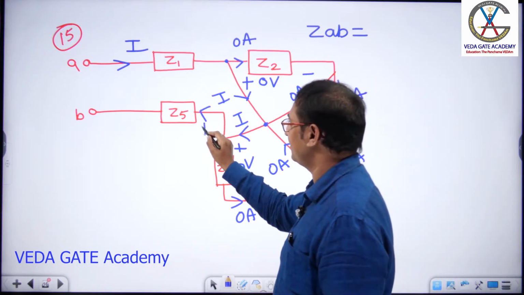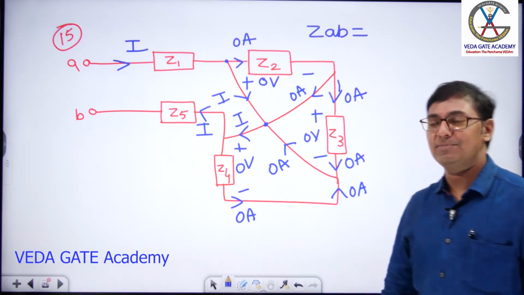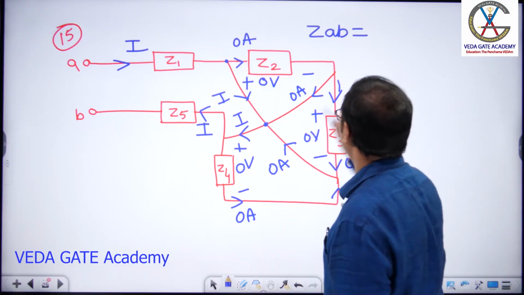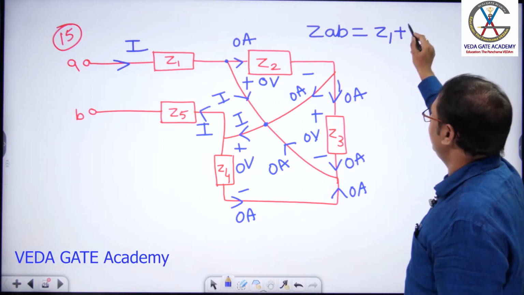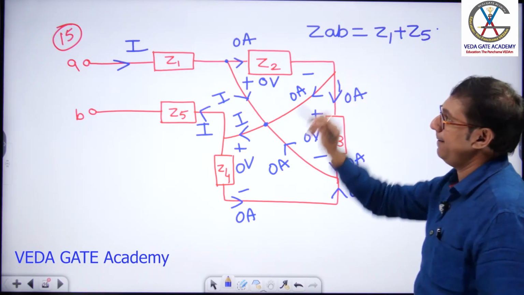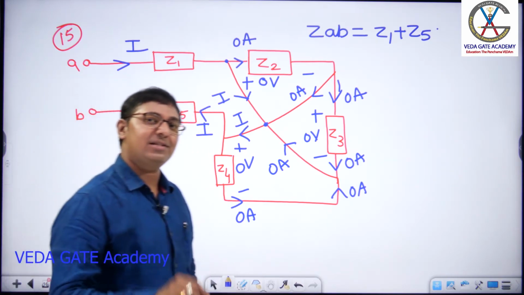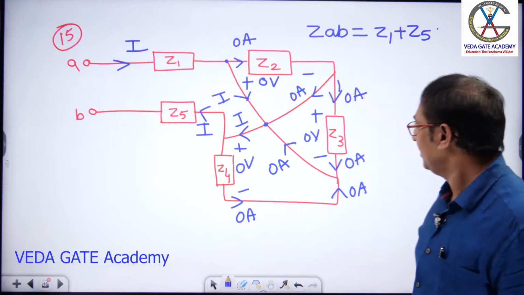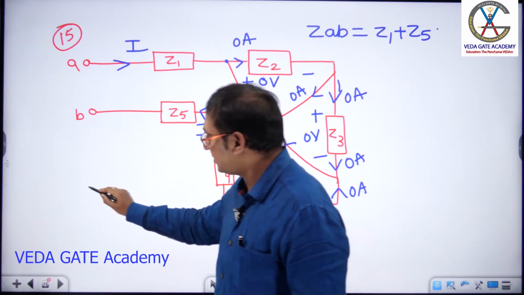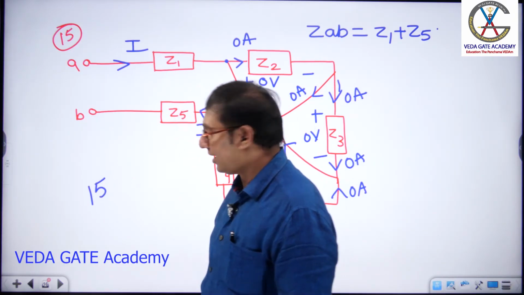Say current I comes like this. You tell me what the answer is here. Simply it is Z1 plus Z5. How many structures have I discussed so far? 15 structures I have discussed. Yes or no?